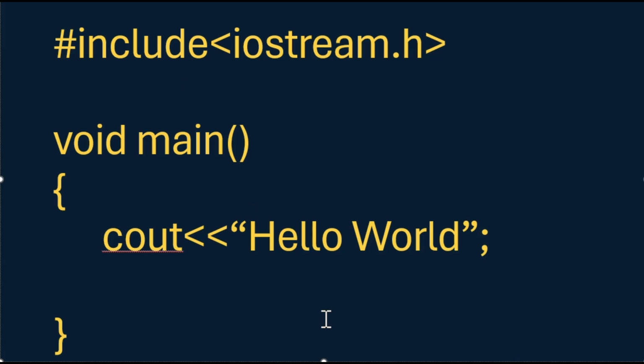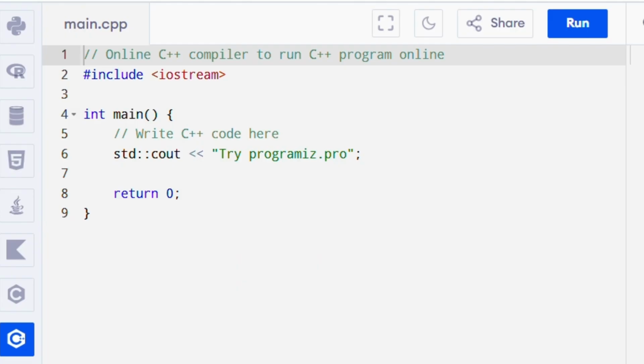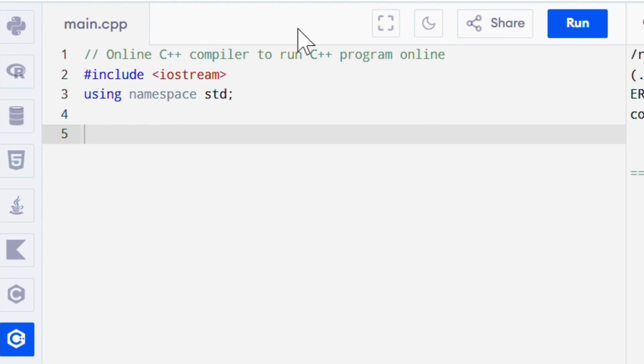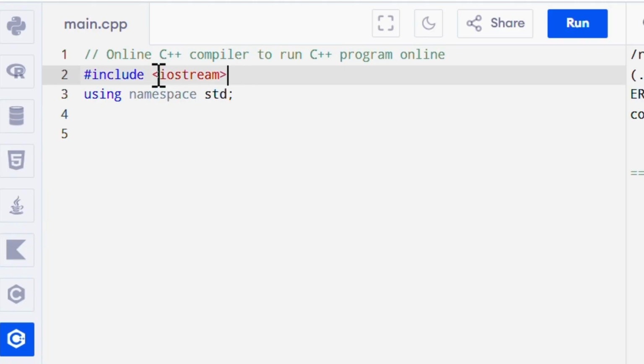I am using a C++ online compiler to execute this code. Now this is an online C++ compiler. This program is here. See, here I have written hash include. Here it is written as iostream, but you can write it as iostream.h.